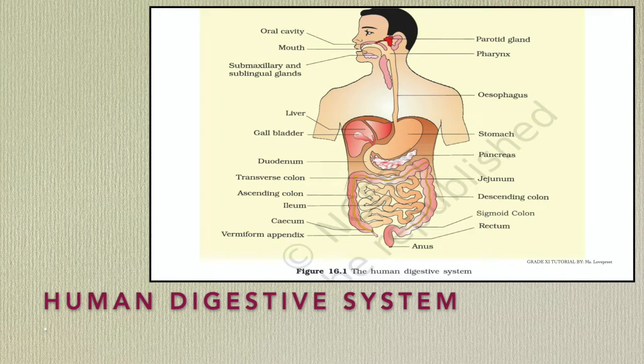Now next is the human digestive system. It consists of two parts, alimentary canal and digestive glands. First, I am going to discuss the alimentary canal. The alimentary canal is long, about 8 to 10 meters in length, and it consists of the following parts. Start from the mouth and then pharynx, esophagus, stomach, small intestine, large intestine and anus. First, I am going to explain the mouth.